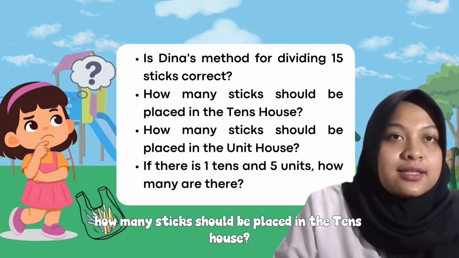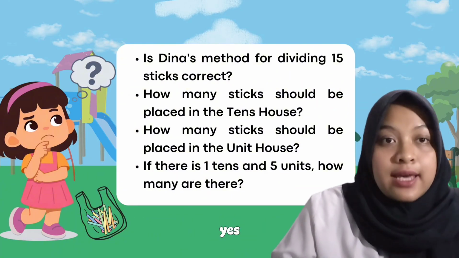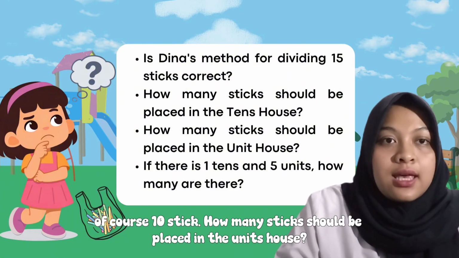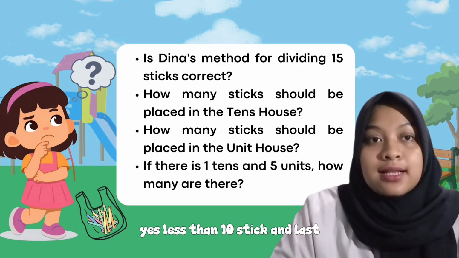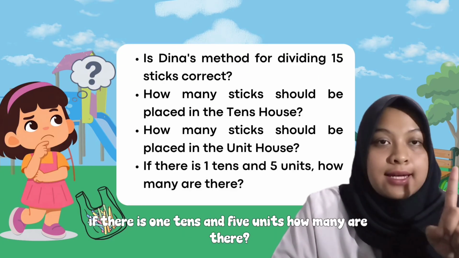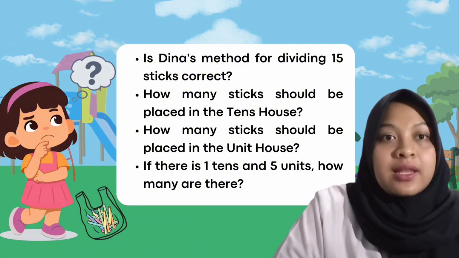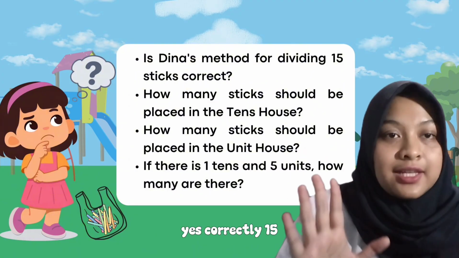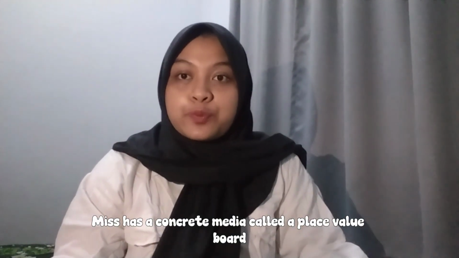Second, how many sticks should be placed in the tens house? Yes, of course, 10 sticks. How many sticks should be placed in the unit house? Yes, less than 10 sticks. And last, if there is 1 tens and 5 units, how many are there? Yes, correct, 15.